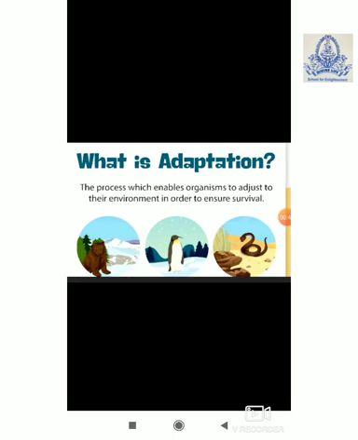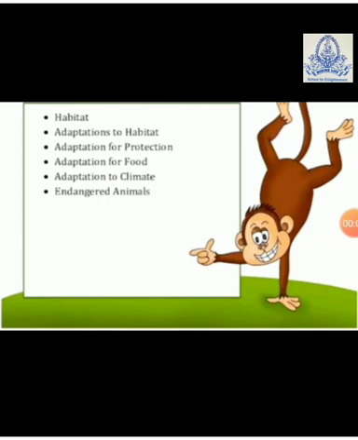Now our chapter is related to adaptation in animals. Adaptation in animals is related to many factors. What are these factors? Let us try to understand. We have learned the meaning of the word adaptation, that is, to adapt themselves to their surroundings or to the environment. What kind of adaptations do animals need? Animals need, first of all, adaptation to their habitat. What is a habitat? Habitat is the home or the natural environment of a living being.